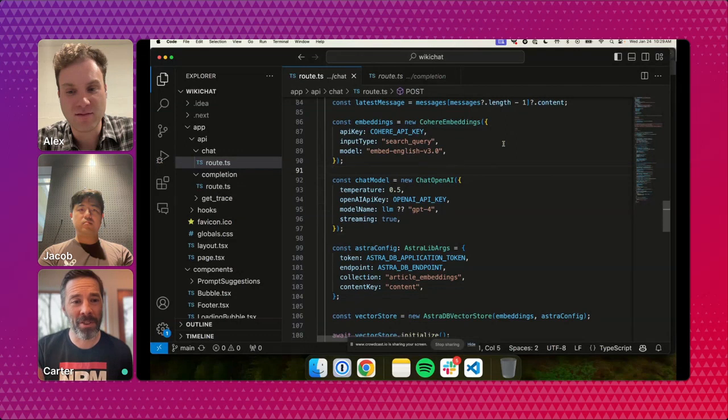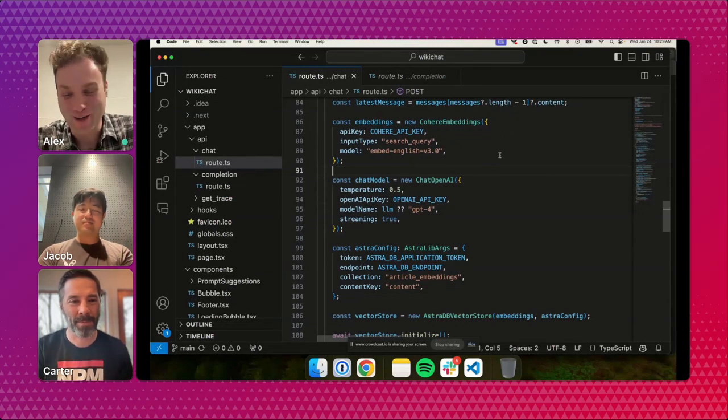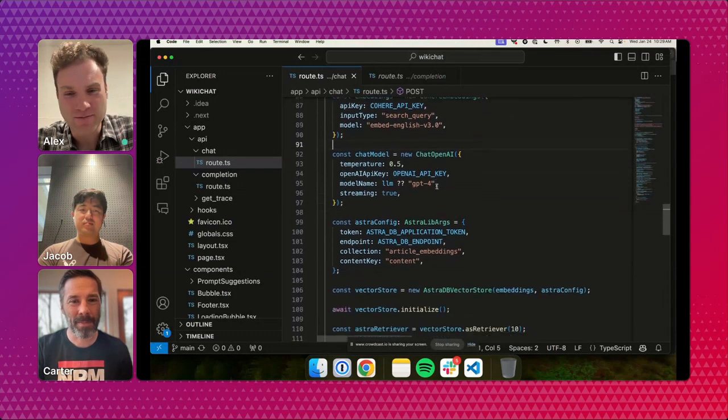Some people in the chat have already asked questions about how you fit stuff into a limited context to get good results. For folks that are watching, don't worry, that's coming. That's the why behind the vector store and the vector search. And we're actually almost there. We're using LangChain to do that, sneak preview. And I'll hand it over to you, Jacob, to walk through the next pieces.